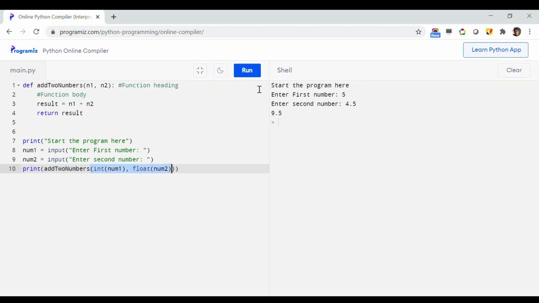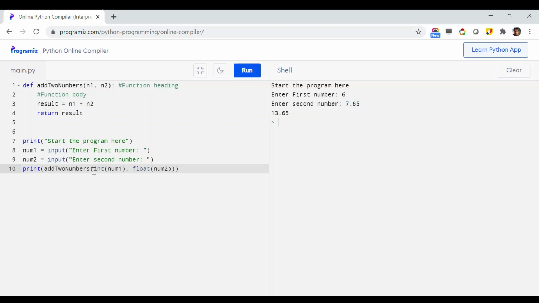Now instead of 5 and 4.5, it can be actually anything. Let's say 6 and 7.65, and if I hit enter, it is printing 13.75. So this is how you can call the function. So here 6 and 7.65, which are user input, have been passed to the function and added in here.